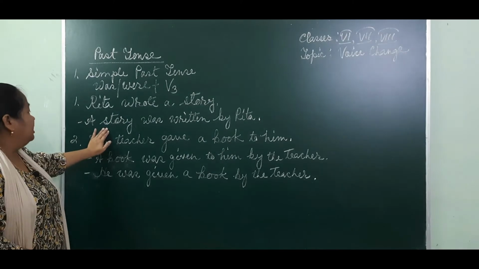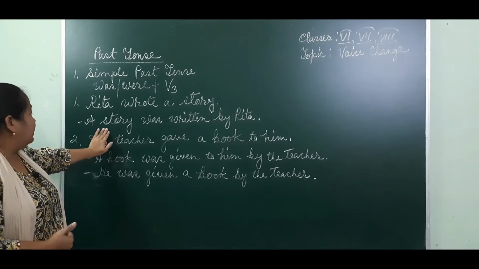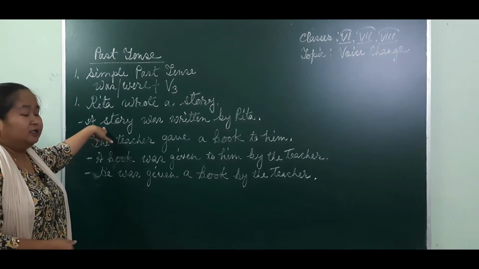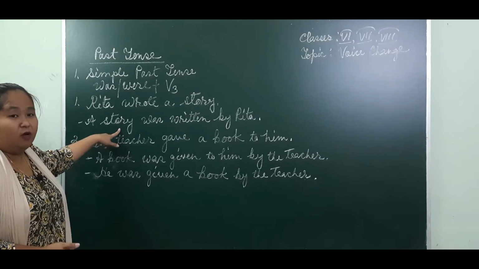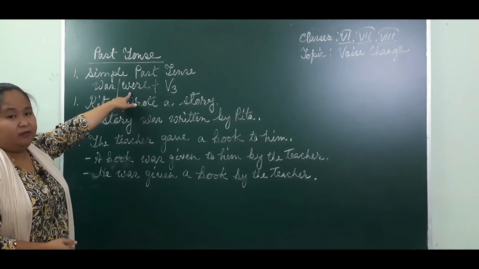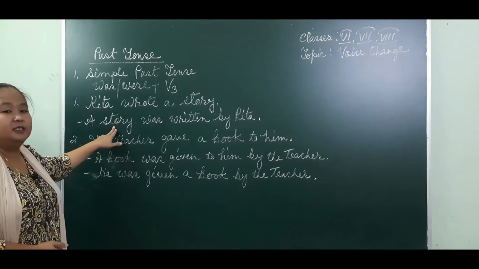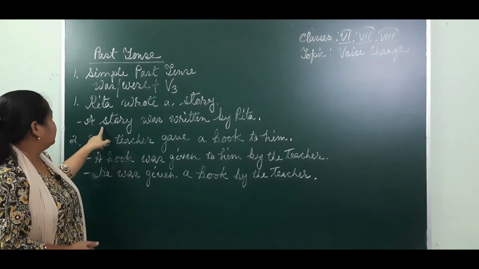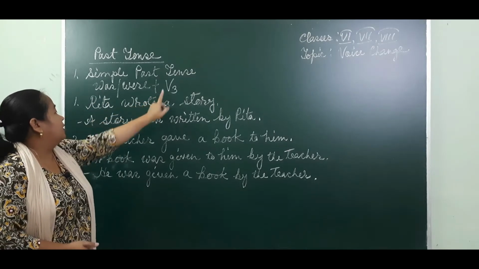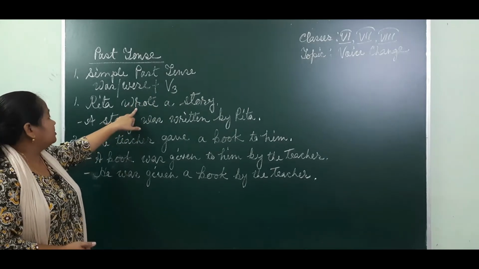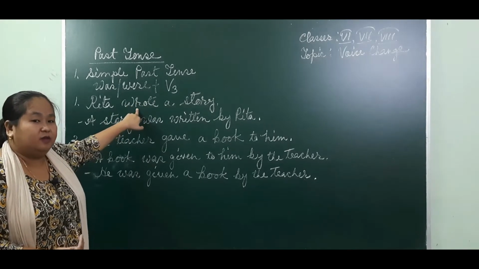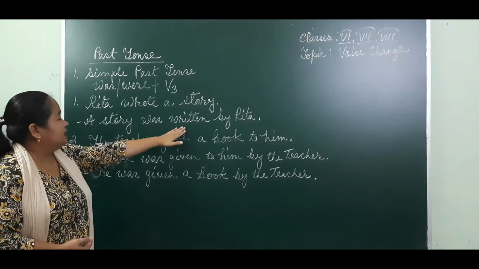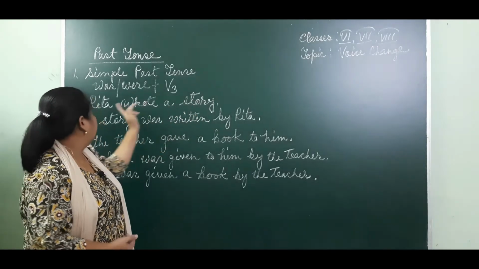so a story takes the place of the subject. So next what you will do is you will check your subject whether it is in singular form or plural form. Accordingly you will choose the verb, right? So a story, this is a singular subject, so we choose a singular verb. A story was, now verb 3. Okay, whatever verb is given, wrote, what is the third form of the verb, right? Wrote, written, right? Written. So a story was written, we use by, then Rita.